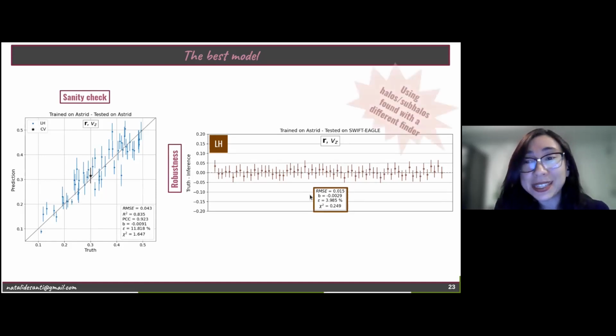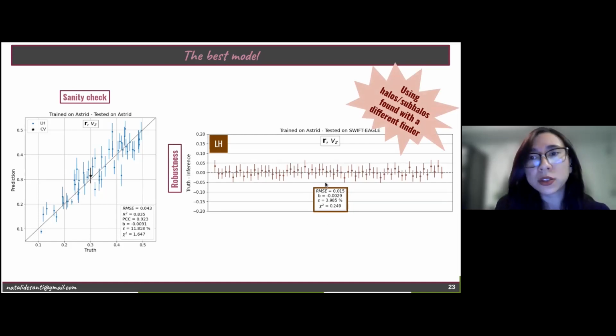It's because Swift-Eagle is a different hydrodynamical simulation where the halos and subhalos were found using a different halo-subhalo finder, which is Velociraptor. And our model was trained on Astrid, where the halos and subhalos were found using subfind. So even with this difference, the model is still able to make good predictions for omega matter.